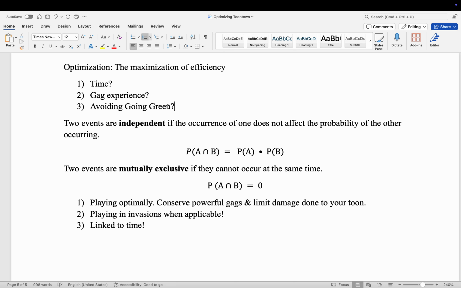And then notice that the principle of avoiding going green is linked to time, because when you go green, not only do you get no credit for whatever task you were doing as you're going green, but you also have to restock your gags, restock your laugh, and then try again. That's going to be a huge burden on time. So notice that these are the three things we want to optimize for, but they're actually very intertwined. 3 and 1 are inextricably linked.